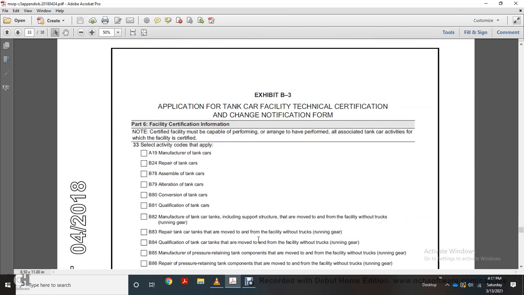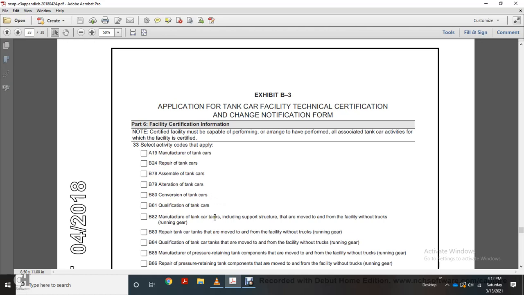Part 6, facility certification information. Note, a certified facility must be capable of performing all associated tank car activities for which the facility is certified. Select the activity codes applied with the A19 manufacture of tank cars. B24, repair of tank cars. B78, assembly of tank cars. B79, alteration of tank cars. B80, conversion of tank cars. B81, qualification of tank cars.